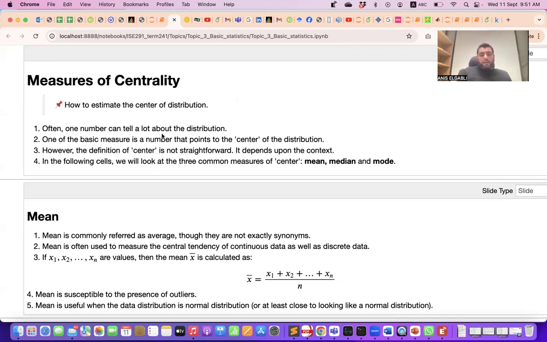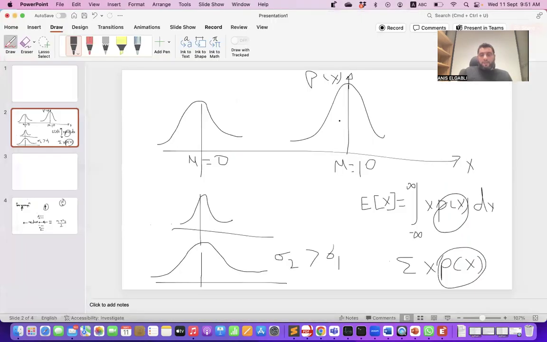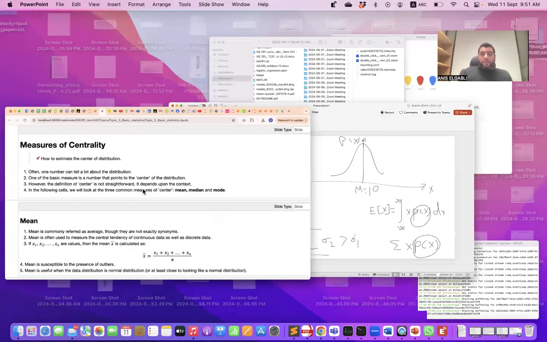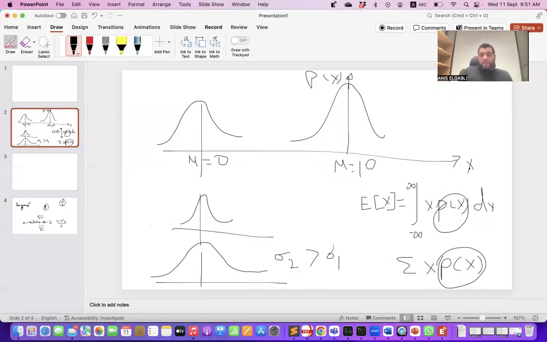Often one number can tell a lot about the distribution, as we saw here for the normal distribution. The mean and the standard deviation define the distribution. If we know them, then we know the distribution, because what we are plotting here is x versus probability of x. This is the probability distribution of this random variable.